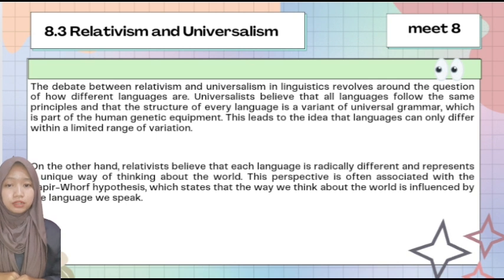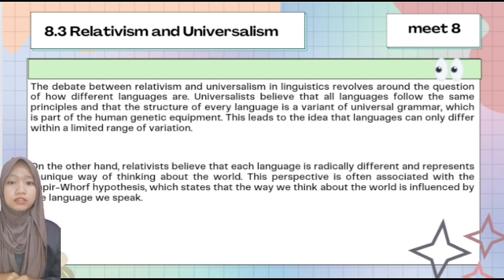Let's talk about 8.3 relativism and universalism. The debate between relativism and universalism in linguistics revolves around the question of how different languages are. Universalists believe that all languages follow the same principles and that the structure of every language is a variant of universal grammar, which is part of the human genetic equipment.